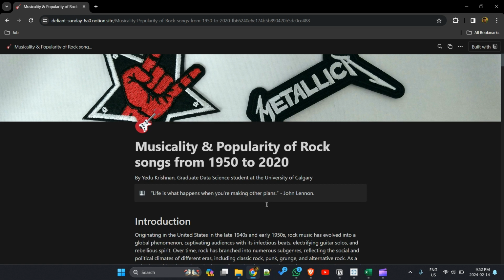Rock music, earlier called rock and roll music, originated in the United States in the late 40s and early 50s, and has become a global phenomenon, captivating audiences with catchy beats and electrifying guitar solos. From classic rock to punk, grunge, and alternative, rock music has changed a lot.